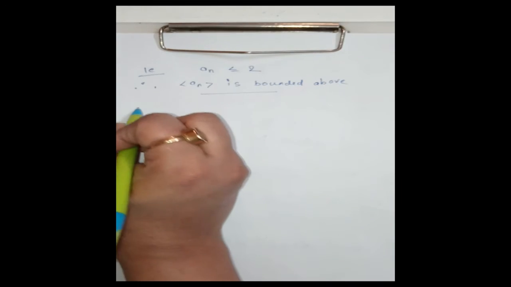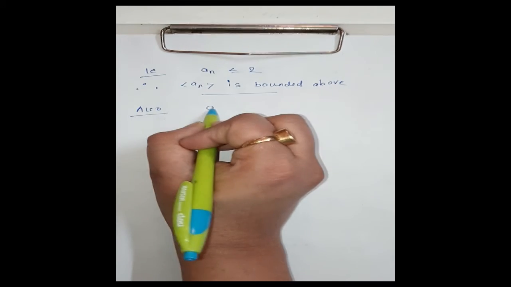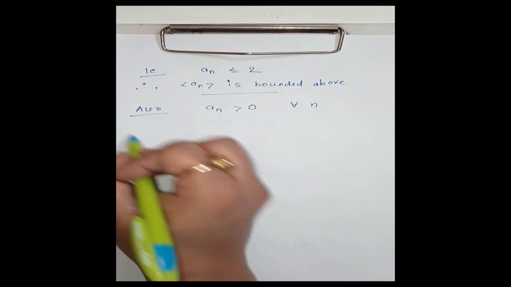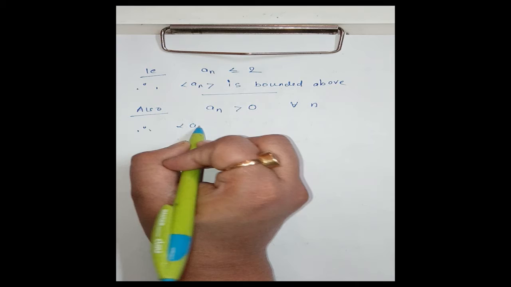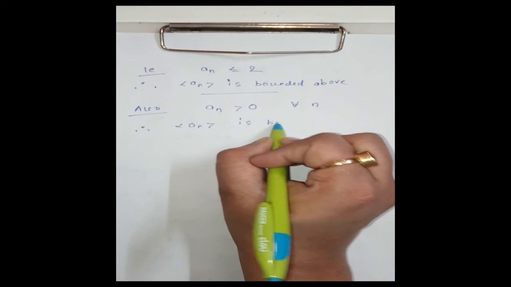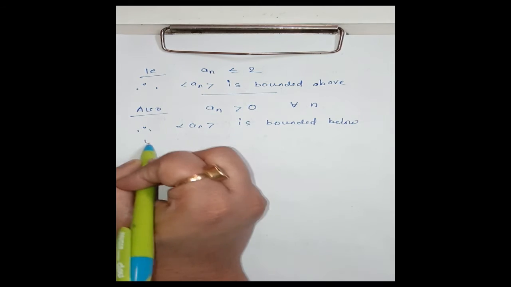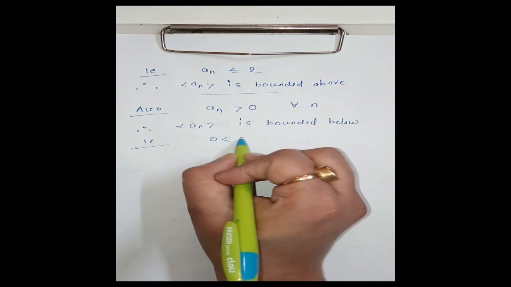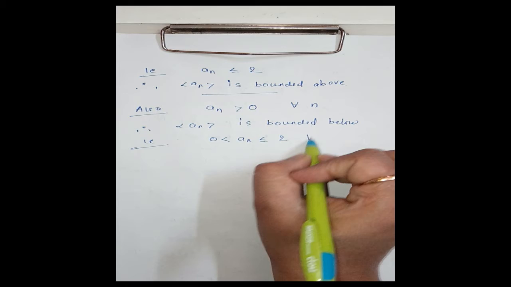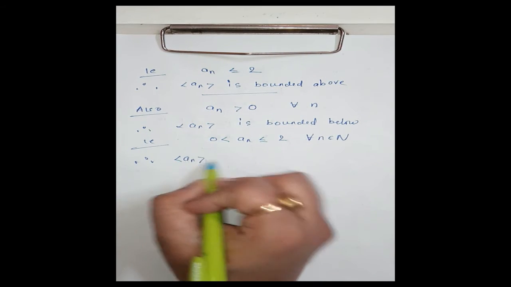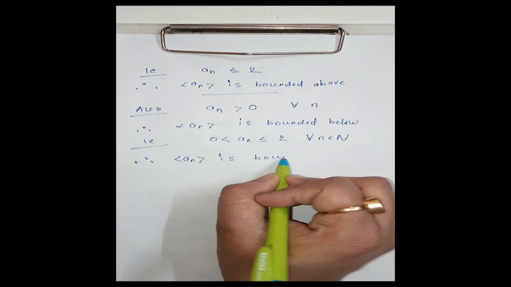Now also an is greater than 0. An is positive for every n. Therefore, an is bounded below. That is, 0 less than an less than or equal to 2 for every n belonging to natural numbers. Therefore, the sequence an is bounded. Clear?